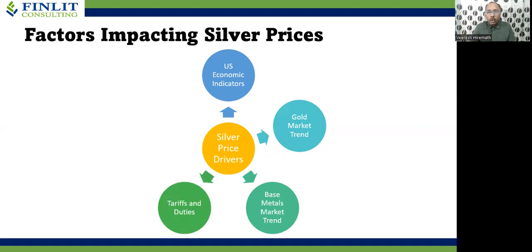The fourth important factor is tariffs and duties, because silver is used in many ways. Hence, all countries are engaged in the international trade of silver, and in order to protect domestic traders as well as to have control on the balance of payments, all governments announce tariffs and duties so that the entire silver market can be controlled.